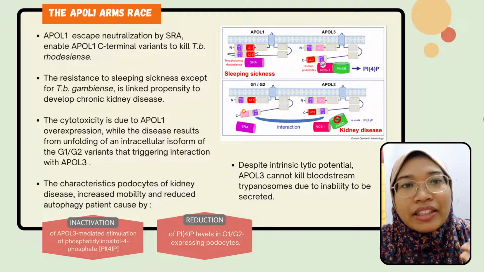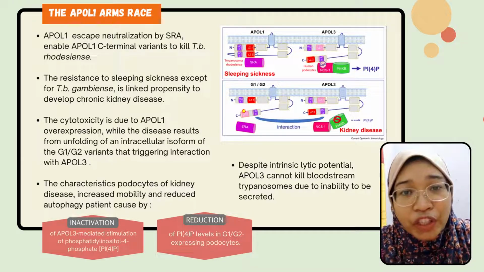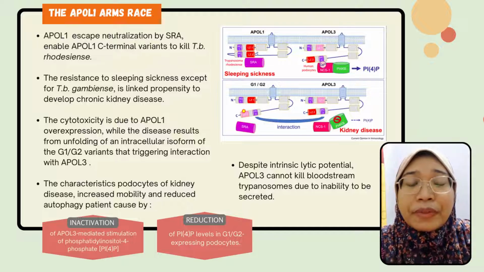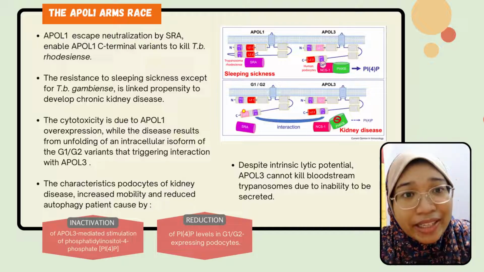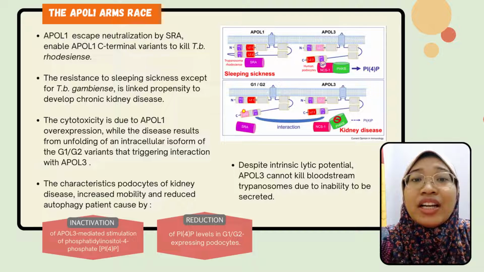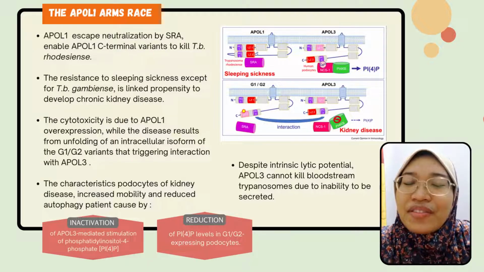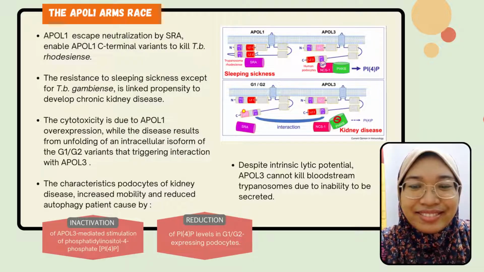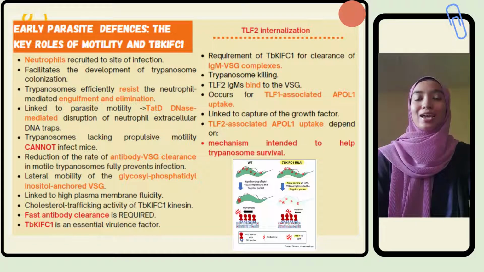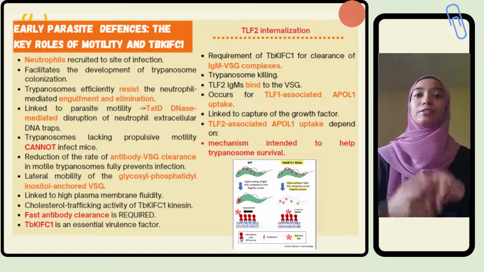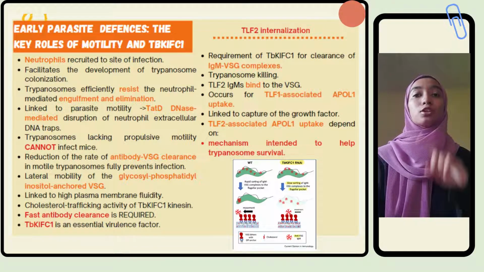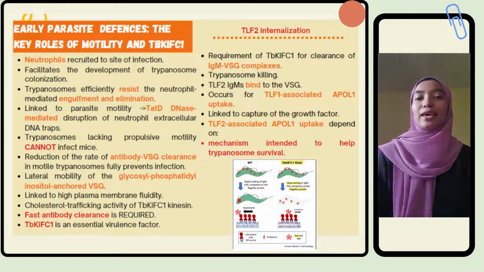The selective advantage of the APOL3 variant could result from the loss of APOL3-mediated neutralization of the trypanolytic APOL1 variant. Hi, I'm Faizurrin and I'll be talking about the early parasite defenses, which are the cures of motility and TbKIFC1.